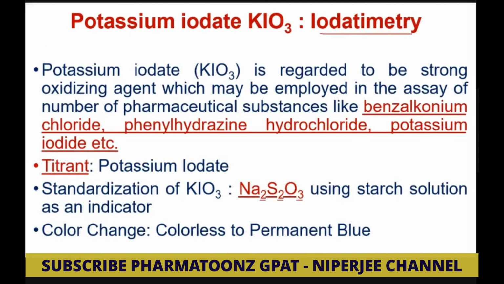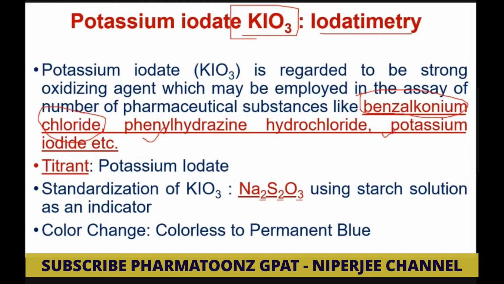Next is iodatimetry, where KIO3 acts as a titrant. This is used for the assay of benzalkonium chloride. Benzalkonium chloride is a kind of preservative used in eye drops. BKC is used as a preservative in eye drops, along with phenyl hydrazine hydrochloride and potassium iodide.